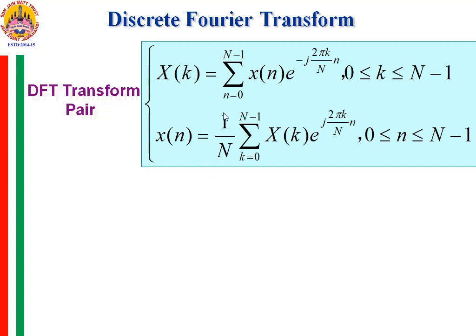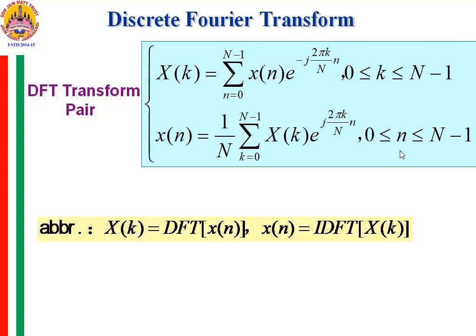And x of n is equal to 1 by capital N summation k from 0 to N minus 1 X of k into e raised to j 2 pi k by capital N into small n, where n takes on the values from 0 to N minus 1. The abbreviation we use is X of k is equal to DFT of x of n, or x of n we recover by obtaining the IDFT of X of k.